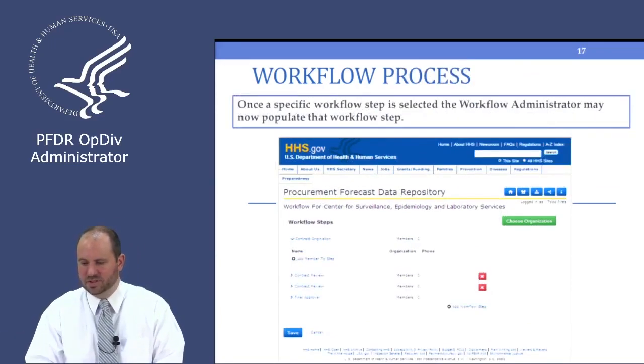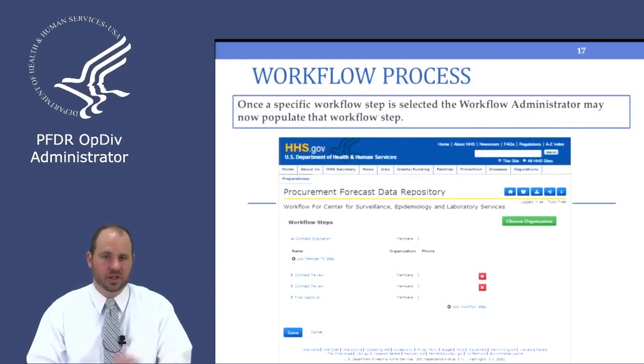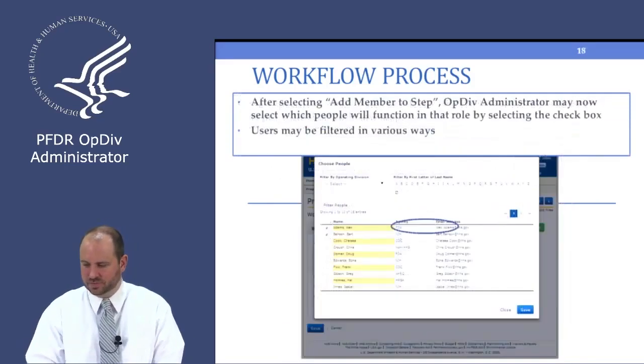So to add a member to a step, we'll click on the title of that step. Let's say contract opportunity origination. When you click that, it will open up a little box, and you can see this certain step doesn't have anybody in it. So to add someone, click Add Member to Step, and that will open up the People Picker.